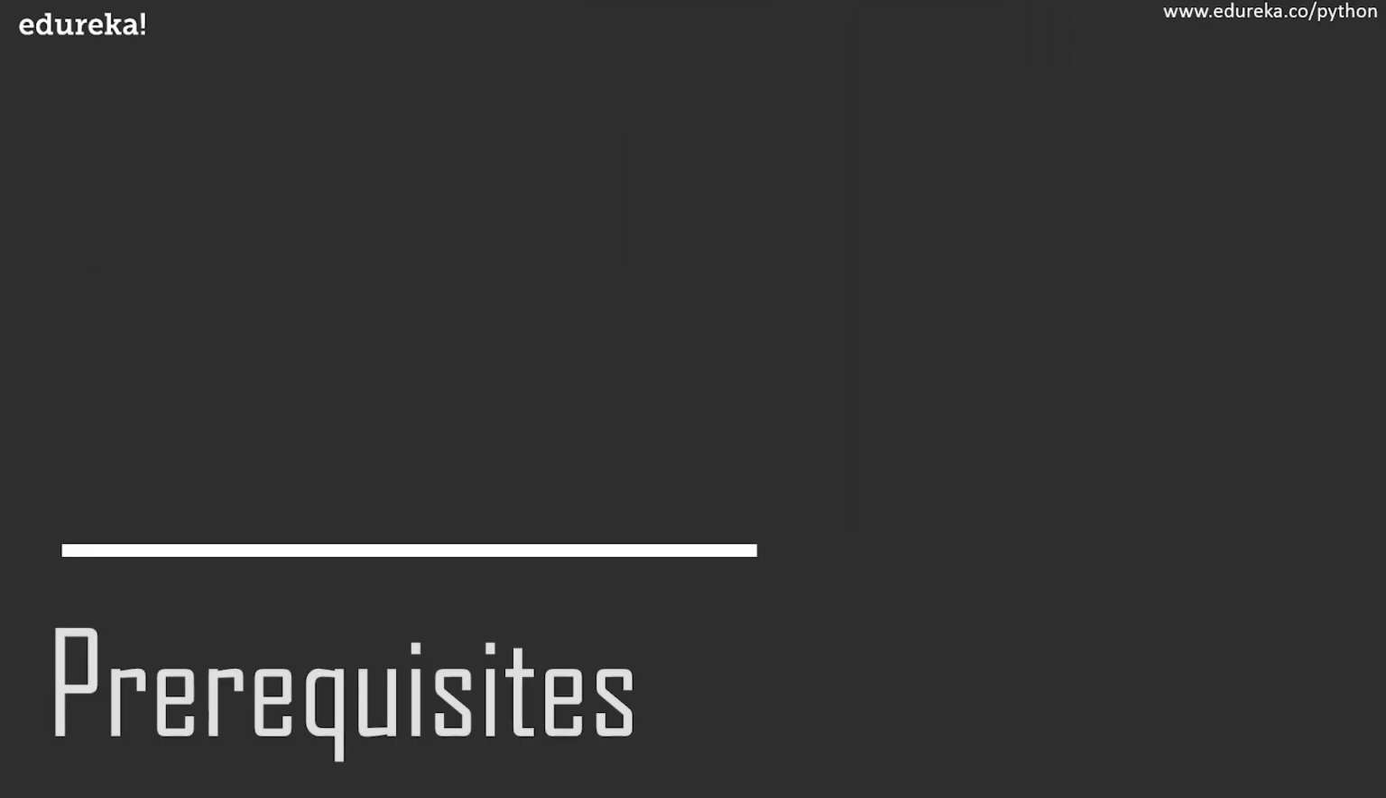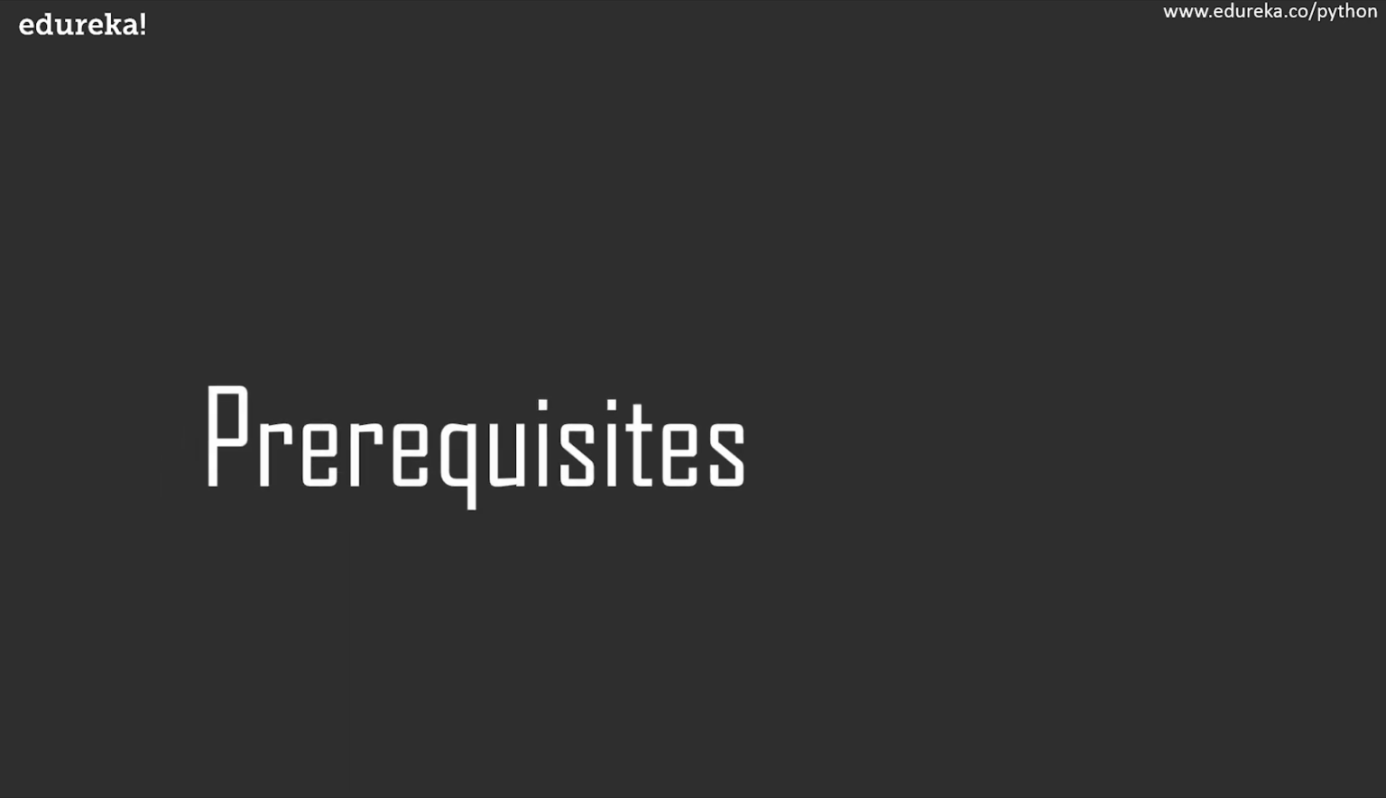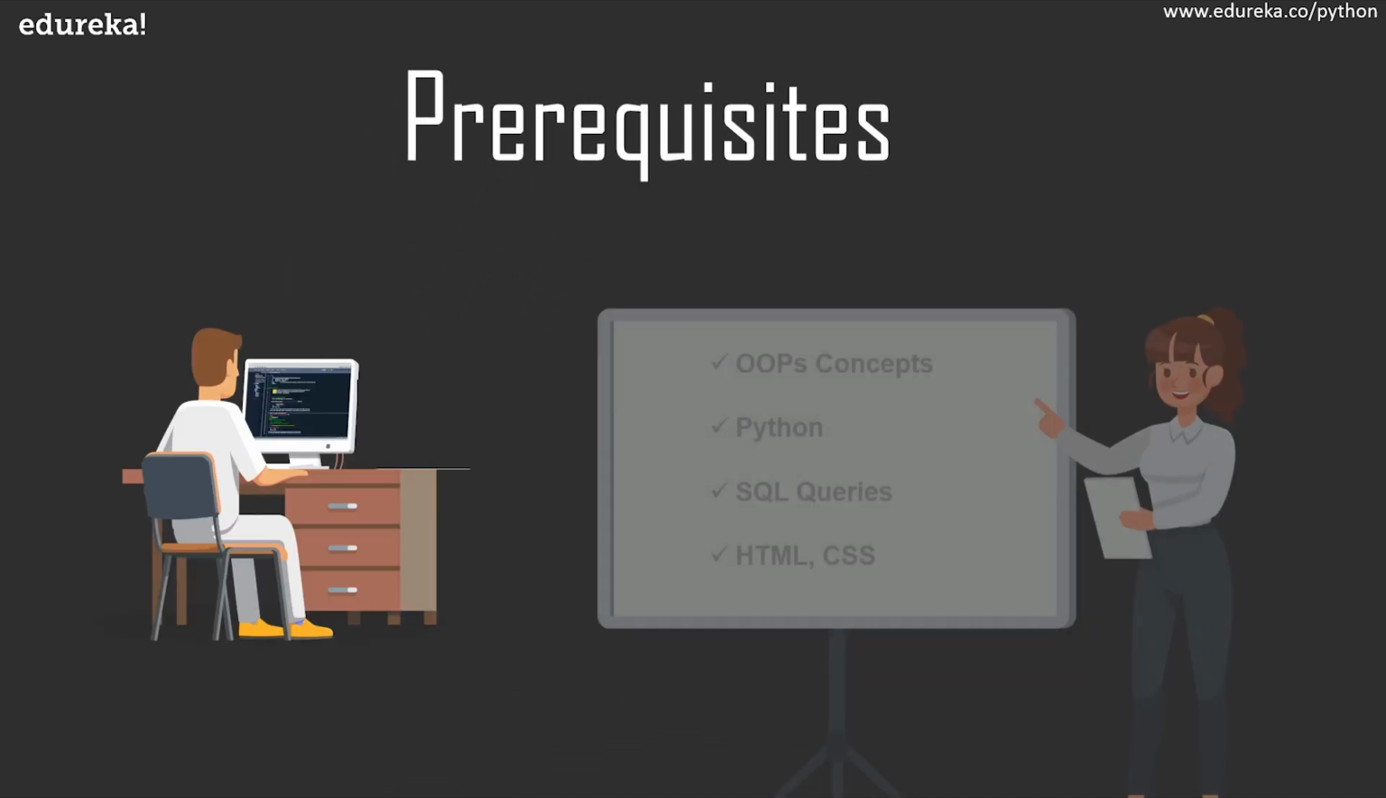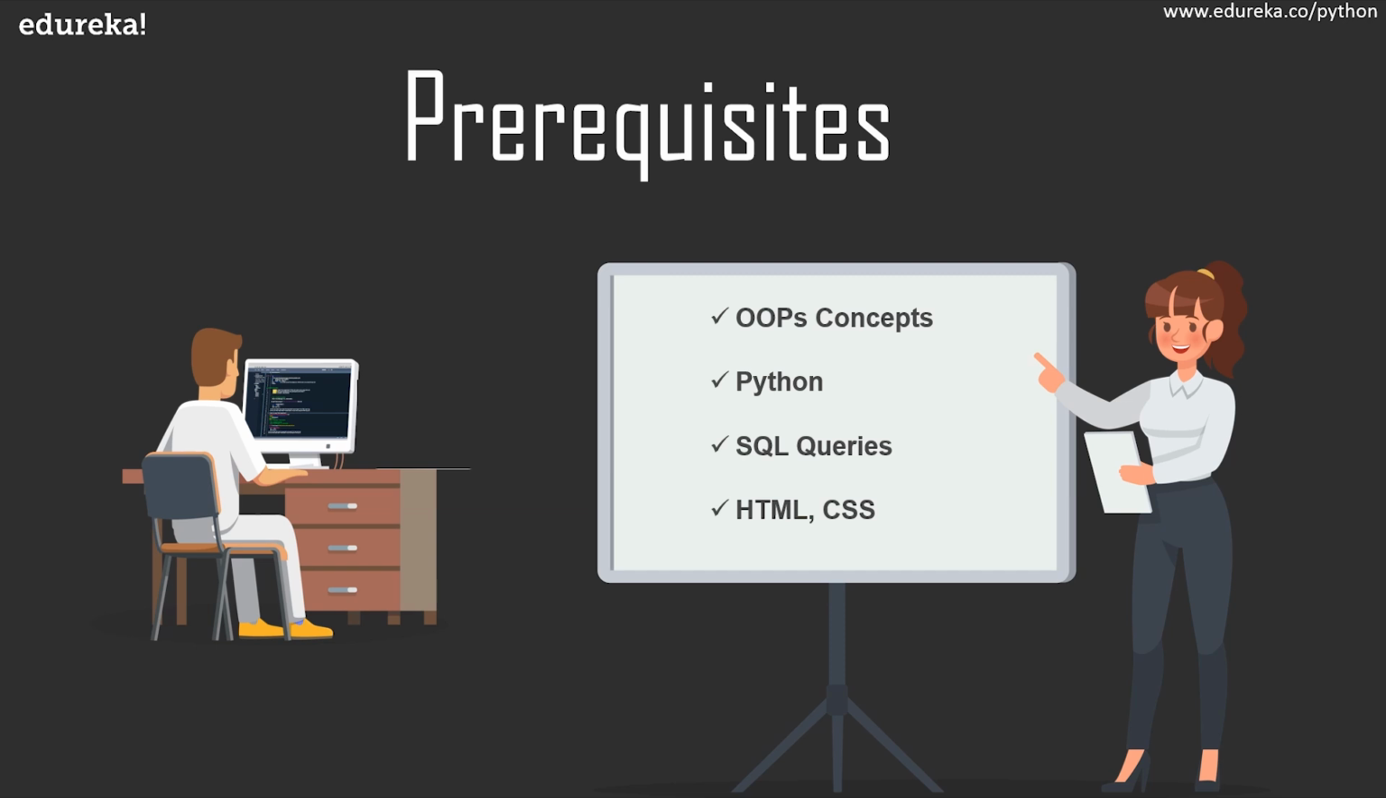So now let's move on and see what the prerequisites are to learn Django. The first thing that you'll have to know is the OOPS concepts. This is because we'll be creating many classes, objects, subclasses, etc. Also, you'll have to know how to use the Python programming language, SQL queries, HTML, CSS, etc. In case you have difficulties with any of these, you can check out Edureka's YouTube channel and the blog series, which will surely help you.